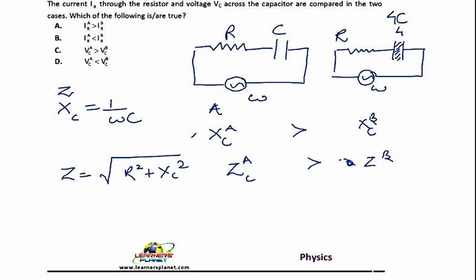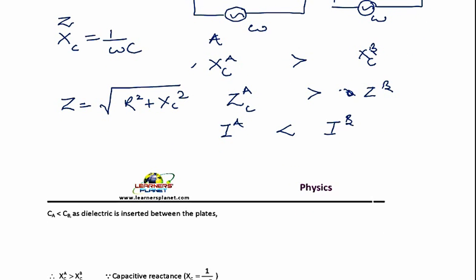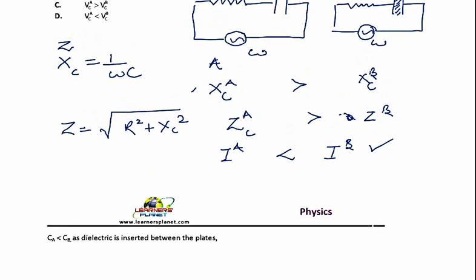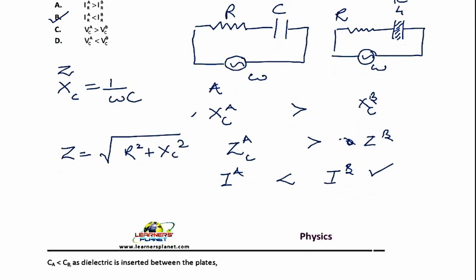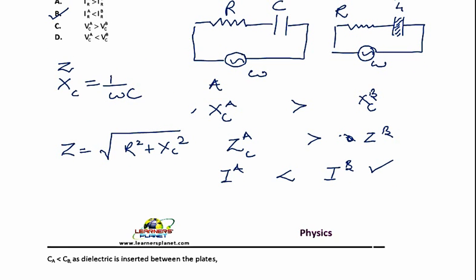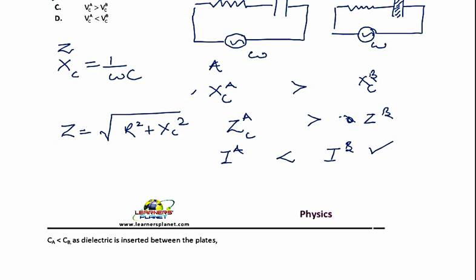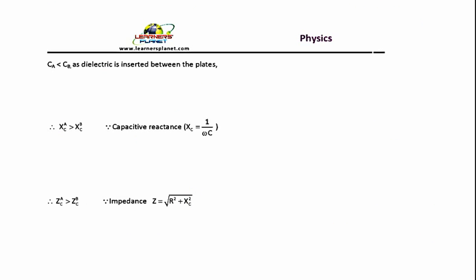Now if the impedance offered by the RC combination is more, then the current passing through circuit A and circuit B will have this kind of bearing, right? So the current is less in this case, and in case B it is more. Now from the situation you can clearly write that B is correct, right? Now let us again see the situation.